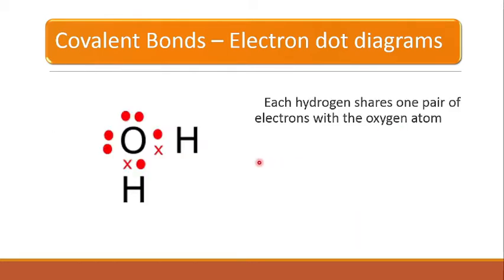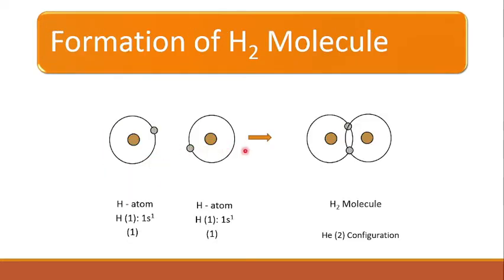Now, when each hydrogen shares one electron with the oxygen atom, the water molecule will be formed. Let us study the formation of the hydrogen molecule, or H2 molecule, right? Each hydrogen atom has 1s1 electronic configuration, that means it has one electron. When they share this electron, the H2 molecule will be formed. So they will achieve the helium kind of configuration, that means the outermost shell, or 1s shell, will have 2 electrons, so it will be completely filled.